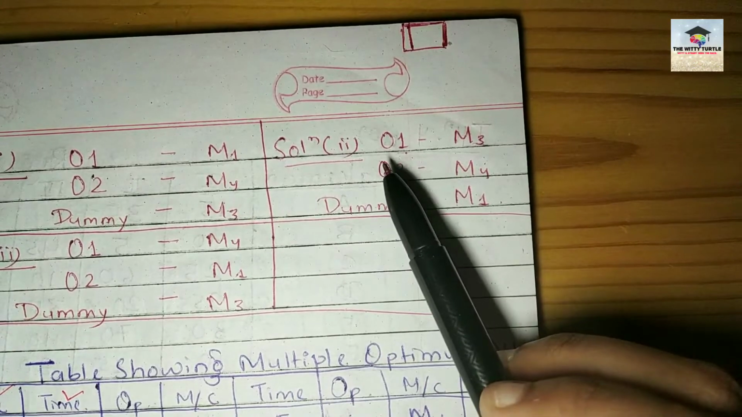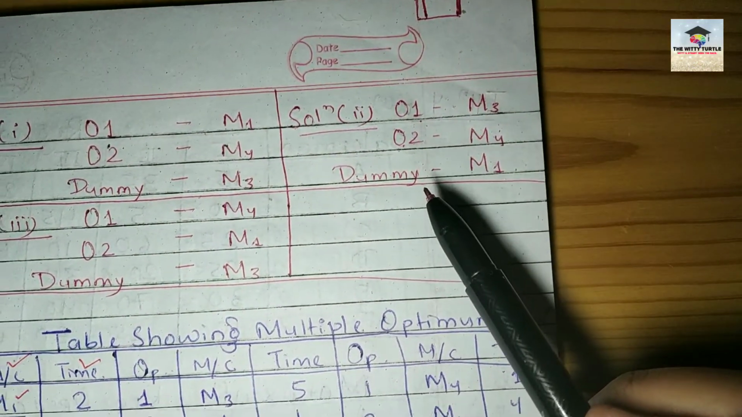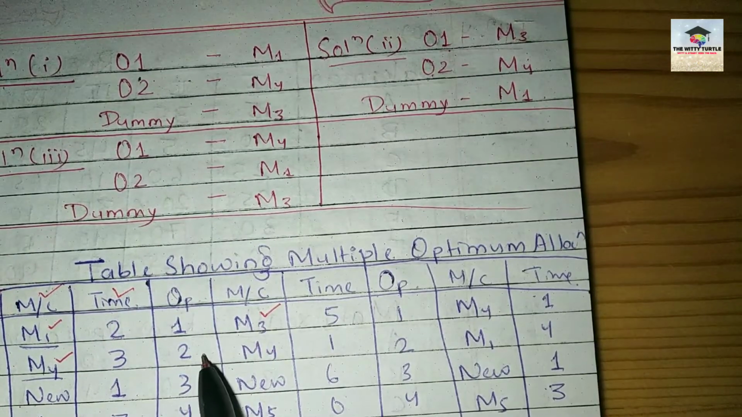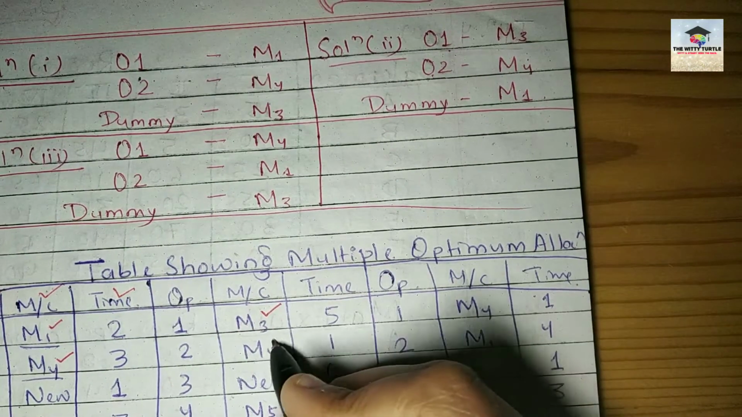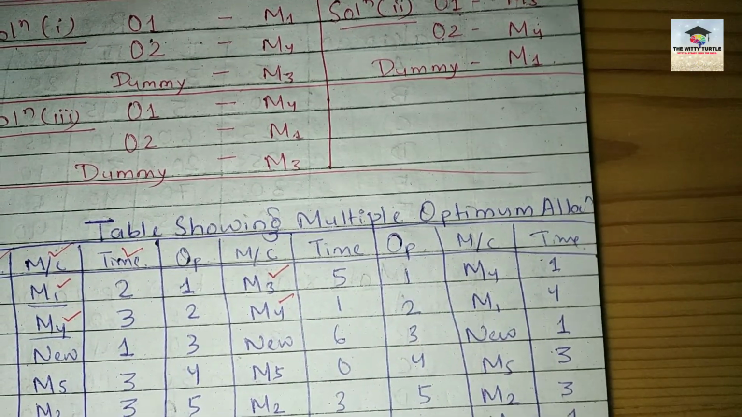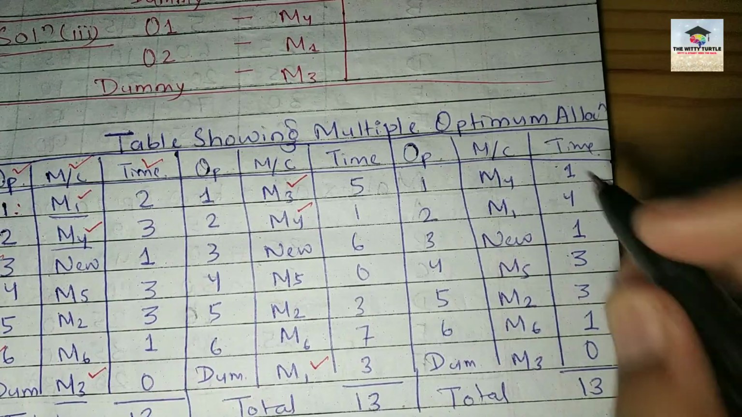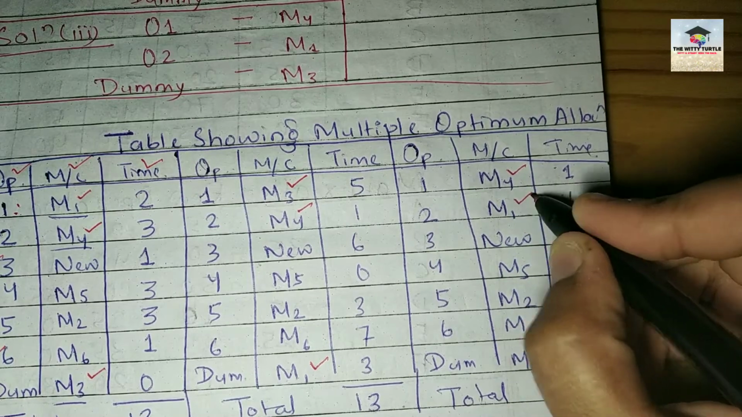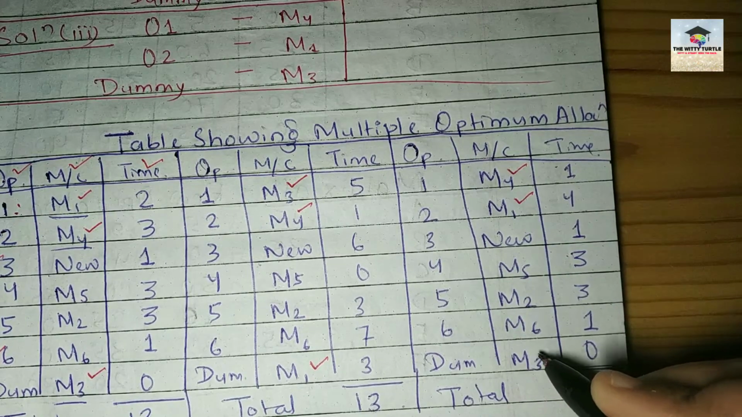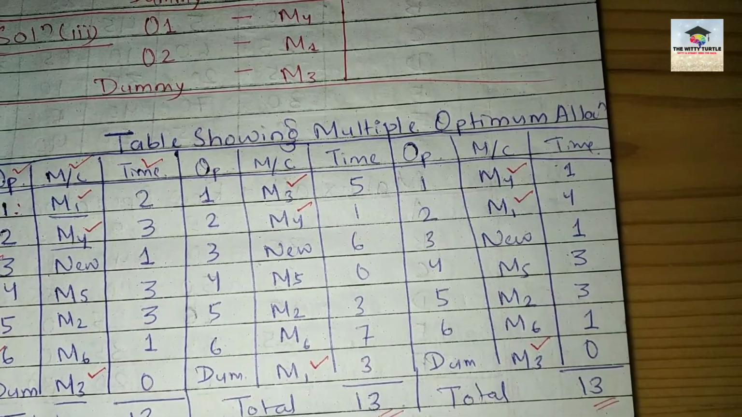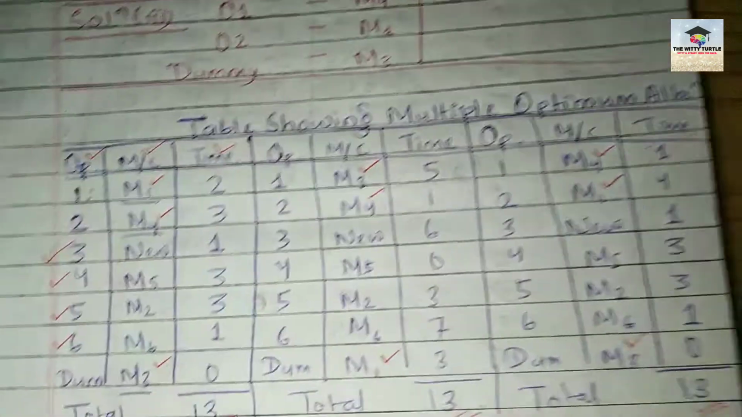Like in the second solution, you are allocating what? You are allocating operator number 1 to the machine 3, M3. Then operator number 2 to which machine? M4. And then lastly, the dummy operator to machine M1. Similarly, in solution 3, operator number 1 to machine 4, operator number 2 to machine 1, and the dummy operator to machine 3. And like this, you can find the optimum allocation time, right? I hope this is clear to you.